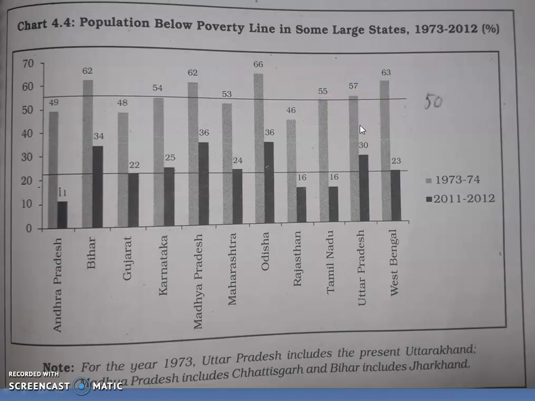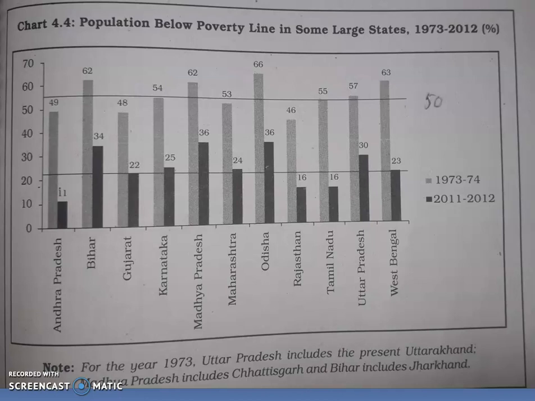Then in 2011-12, the poverty in some states is still much higher than the national poverty level. These states are Uttar Pradesh, Odisha, Maharashtra, Madhya Pradesh, Karnataka, Gujarat, Bihar, etc.